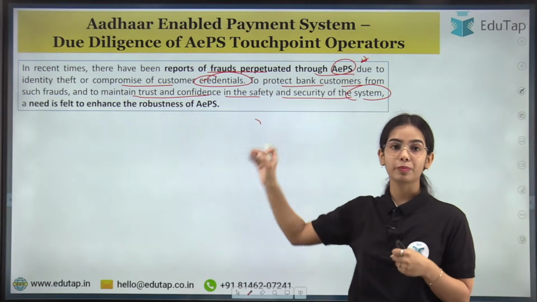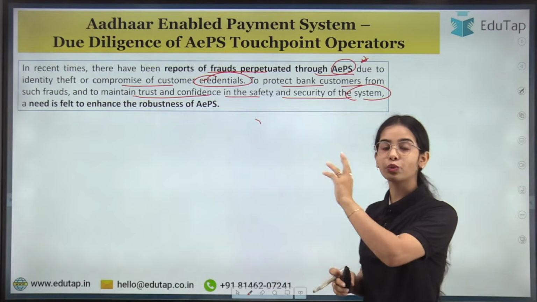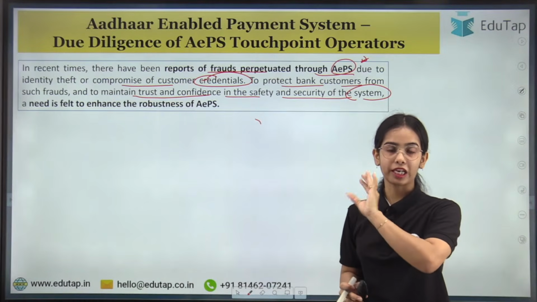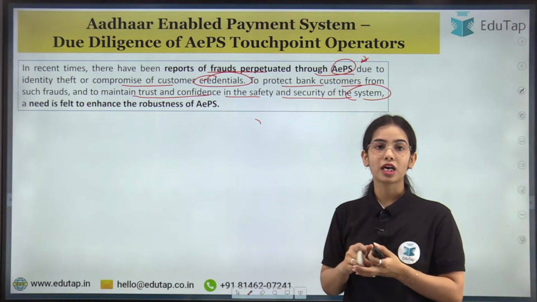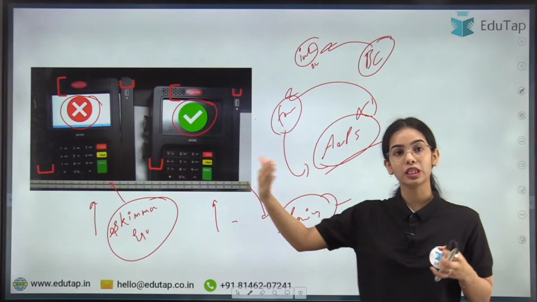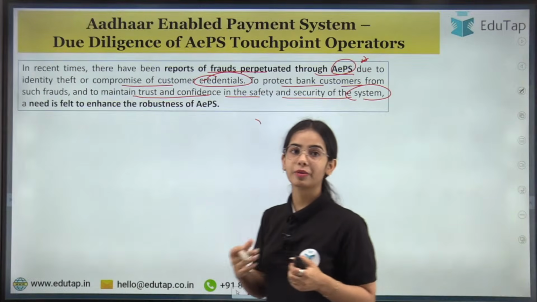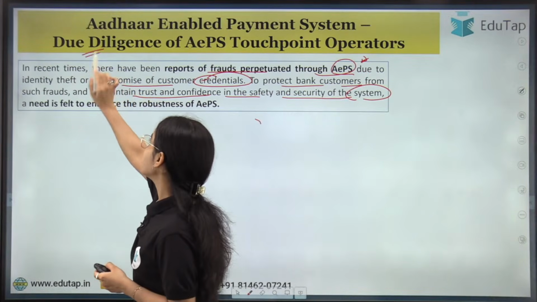So as soon as the reports were found by RBI in regards to these frauds, the RBI released the due diligence notification. Right now the frauds are not very many, but there are chances for the frauds to increase further in our country in regards to this AEPS system. That's why the RBI has released this direction for due diligence.